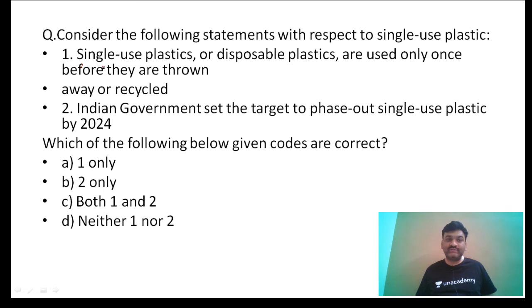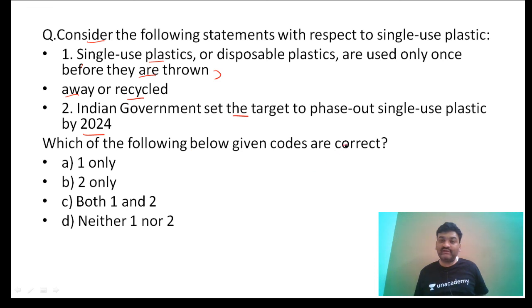Now you should be able to answer this. We have discussed this in the previous classes also. Consider the following statements with respect to single use plastic. Single use plastic or disposable plastics are used once before they are thrown away or recycled. The Indian government has set the target to phase out single use plastic by 2024.